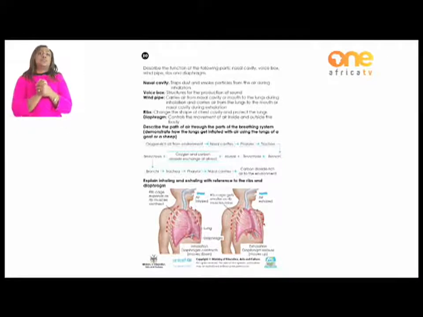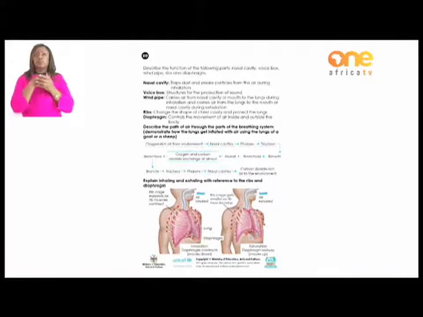Okay? That's why you realize that if you go to places that are dusty, or places that have smoke, at the end of the day you might end up having flu. That flu is a result of the nasal cavity holding those heavy particles that were in the air you breathe in. So it has collected all that dust that is not needed to enter your body, just to let the air in, and then the dust remains.